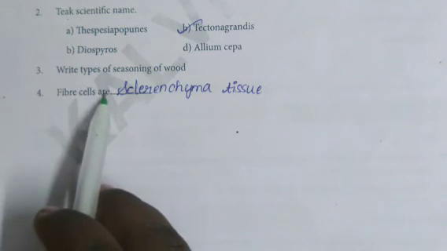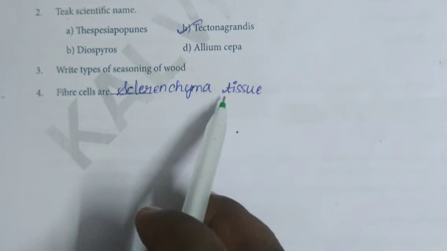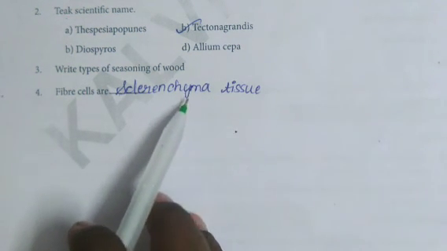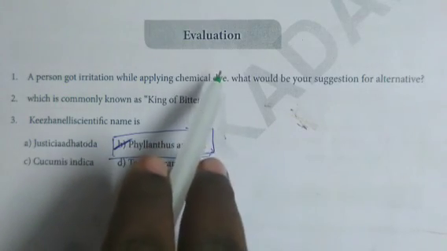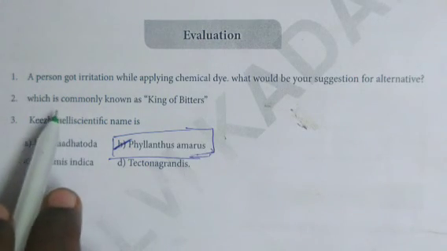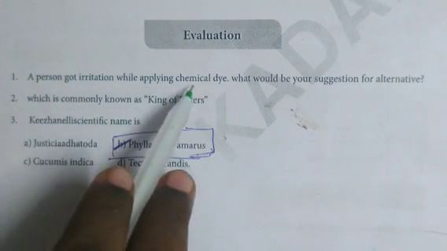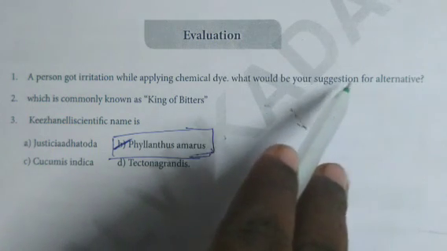Next, fourth one, fiber cells are dash. The answer is sclerenchyma tissue. So evaluation part for part 2. First question, a person got irritation while applying chemical dye. What would be your suggestion for alternative?